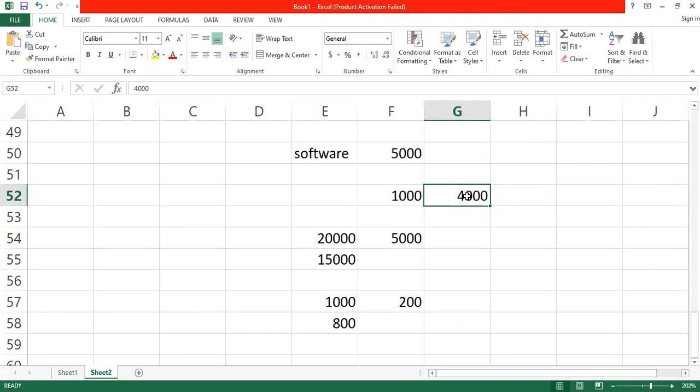So if you want to talk about impairment, we only test for impairment when there is a condition showing that this asset might impair.